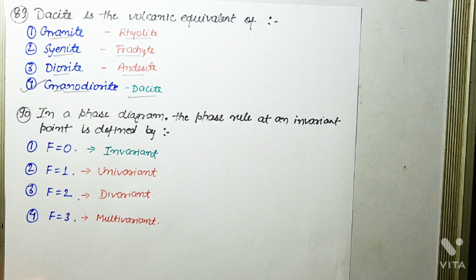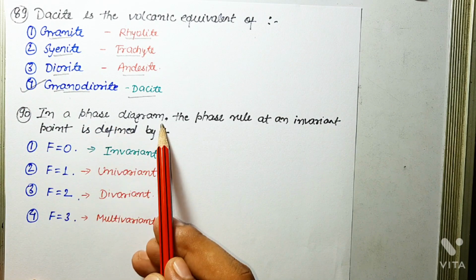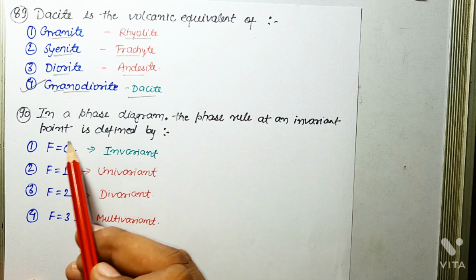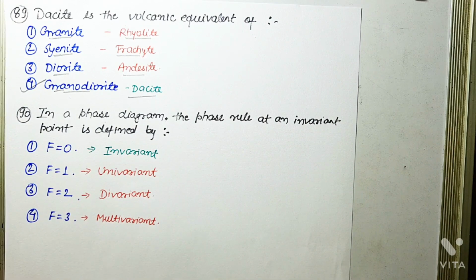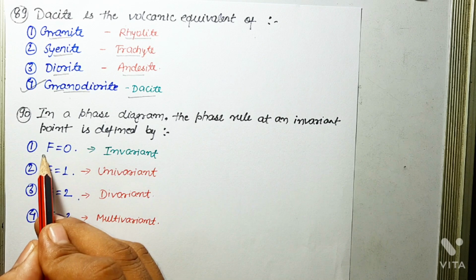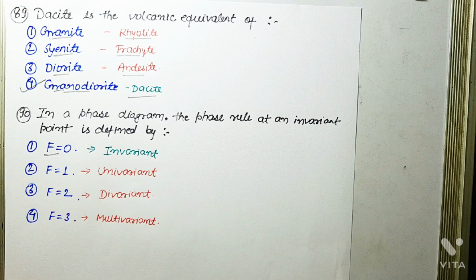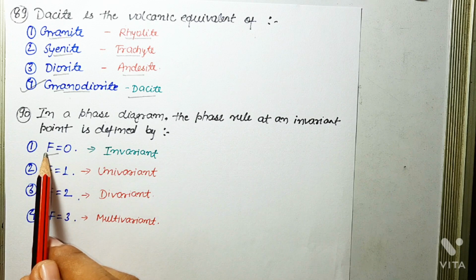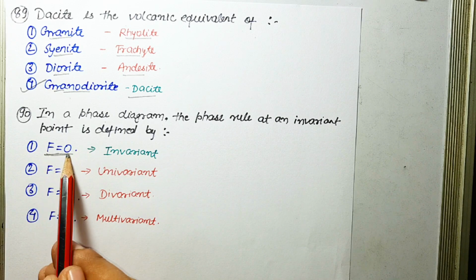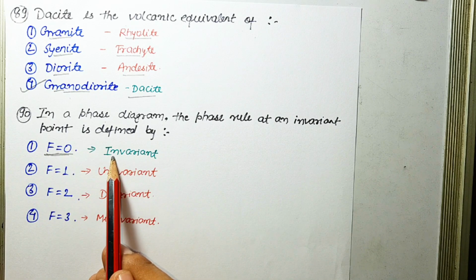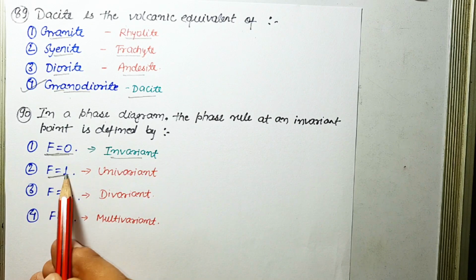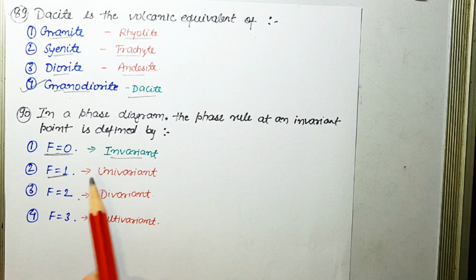Okay. Next question is, in a phase diagram, the phase rule of an invariant point is defined by. In question 85, I told you F is the variance or number of degrees of freedom. So if F equals 0, that is variance is 0, then this point is known as invariant point. If F equals 1, that is degree of freedom is 1, then this point is known as univariant point.